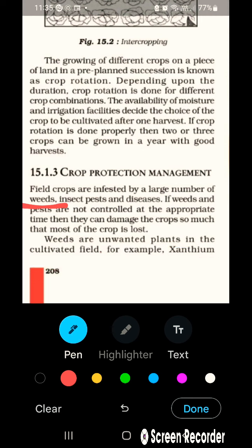So let us look at weeds. If weeds and pests are not controlled at the appropriate time, they can damage the crop so much that the crop is lost. As I have told you, weeds grow with a crop. Sunlight is coming, so the weed would also take the sunlight and the main crop would also take the sunlight, so the sunlight would be divided.